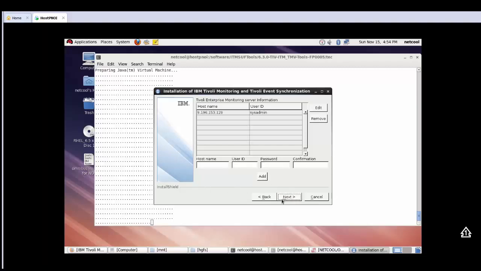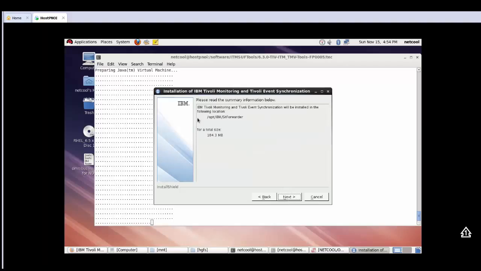Confirm it. Click Next. It's going to install in the following directory. Okay, and once that's complete, you can just quickly verify that that directory has been created. Okay, so successfully installed.